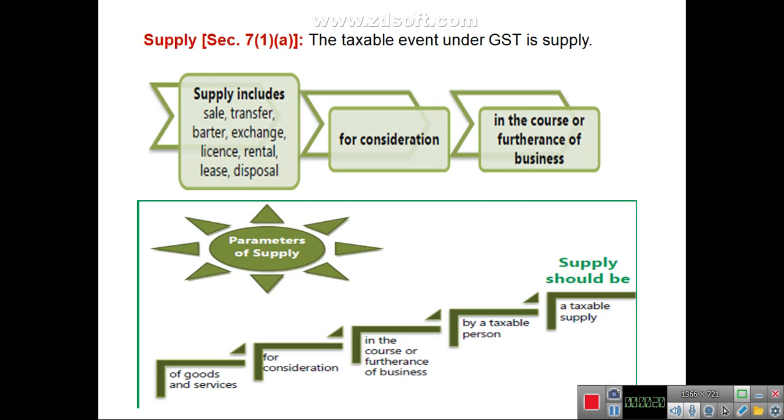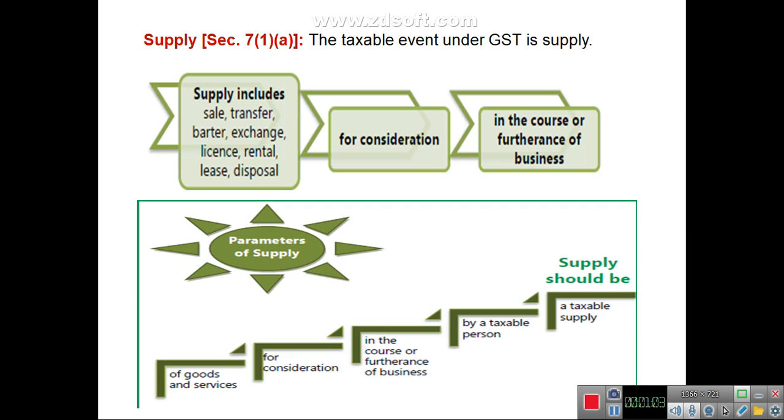According to that, supply includes sale, transfer, barter, exchange, license, rental, lease, disposal, any form of supply where, in case of supply, the title of the goods is transferred. In case of transfer, if you are transferring only the right to use the goods, even the title is not transferred. In case of barter, goods are exchanged for goods, or sometimes goods or services are provided on a rental basis, or on lease or disposal. All these types of supply are included in the term supply under GST.